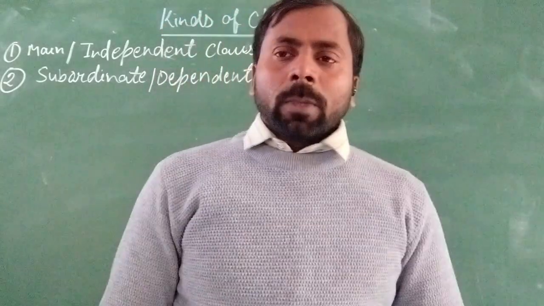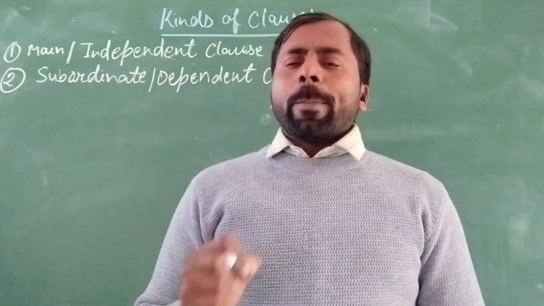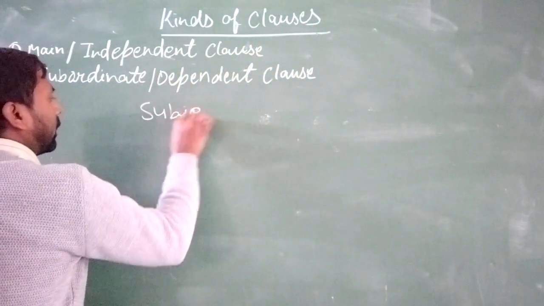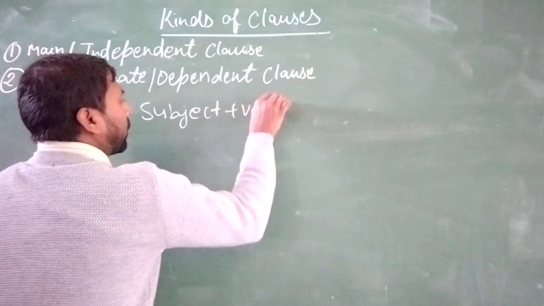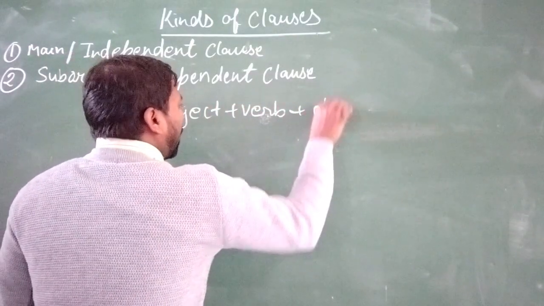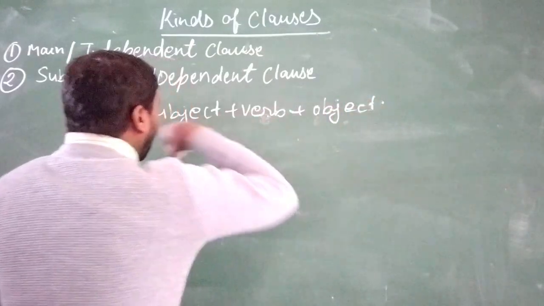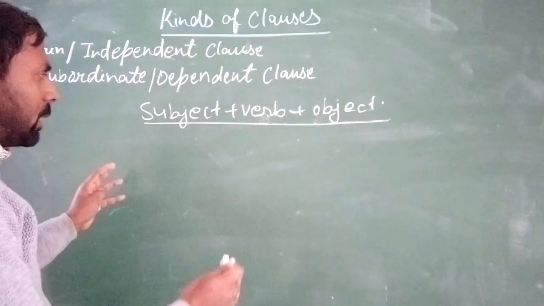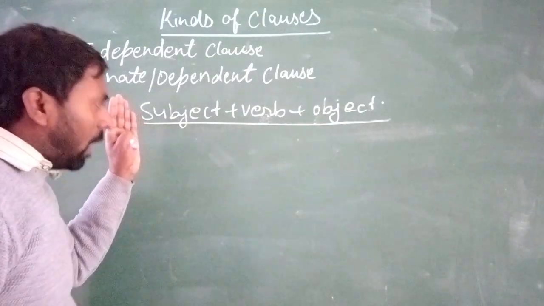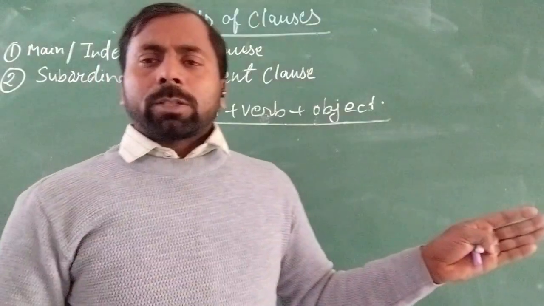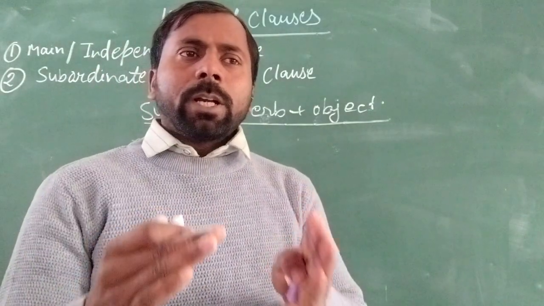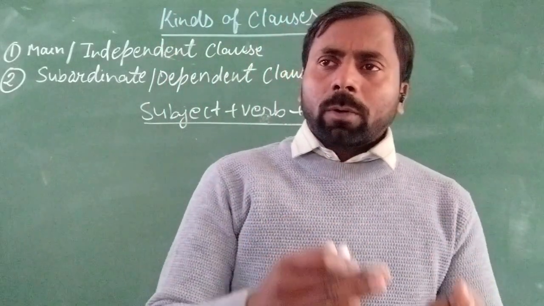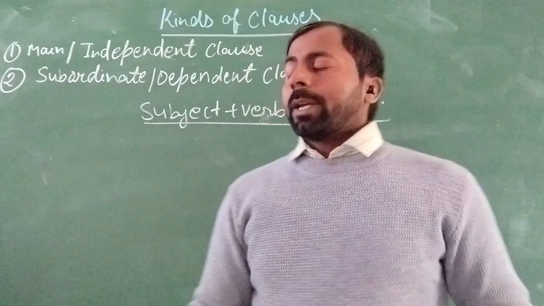First, we all know that the sentence structure is subject plus verb plus other word or object, as you know. And we can say that this structure is also made by the clause. It means a sentence always includes a clause, because the clause is a part of the sentence.